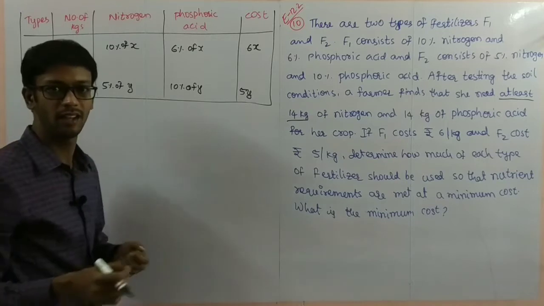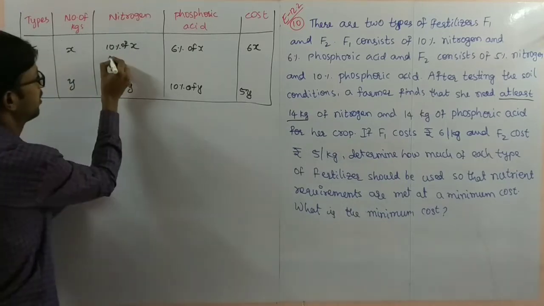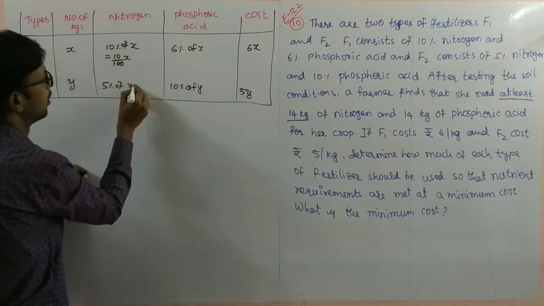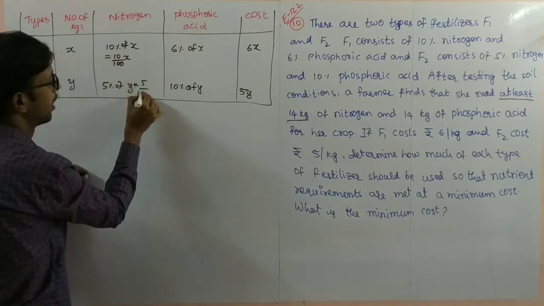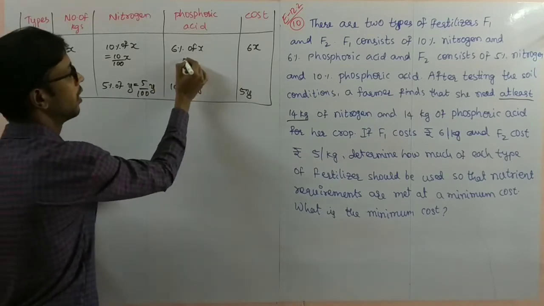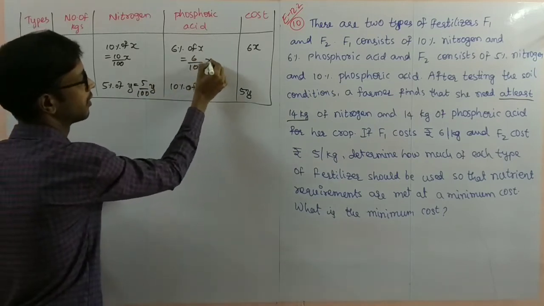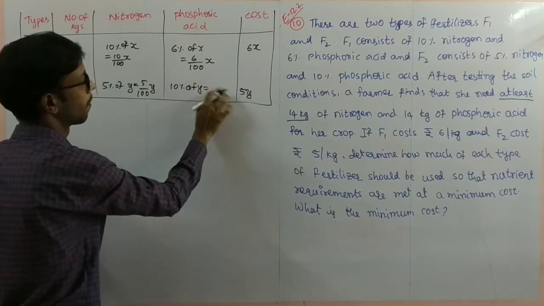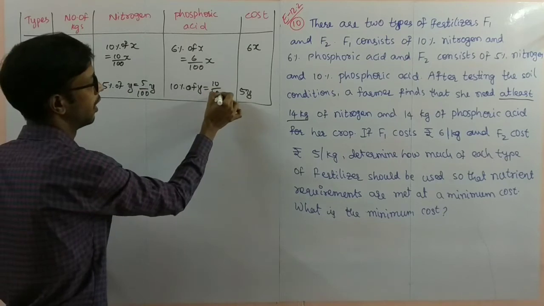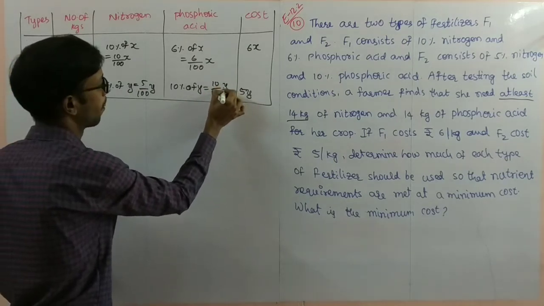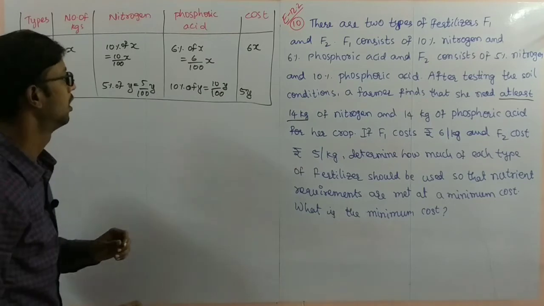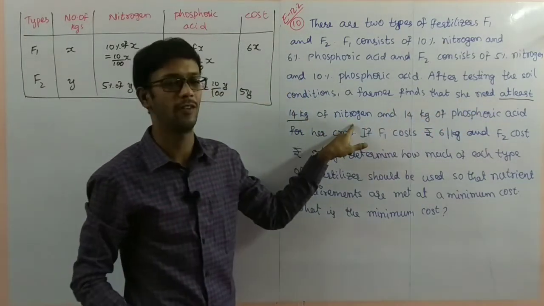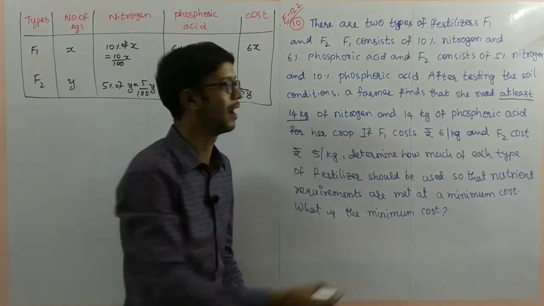So 1% is nothing but 1 by 100. 10% is nothing but 10 by 100 X. This is 5 by 100 Y. Here 6 by 100 X, and 10 by 100 Y. And at least 14 kgs of nitrogen and 14 kgs of phosphoric acid.